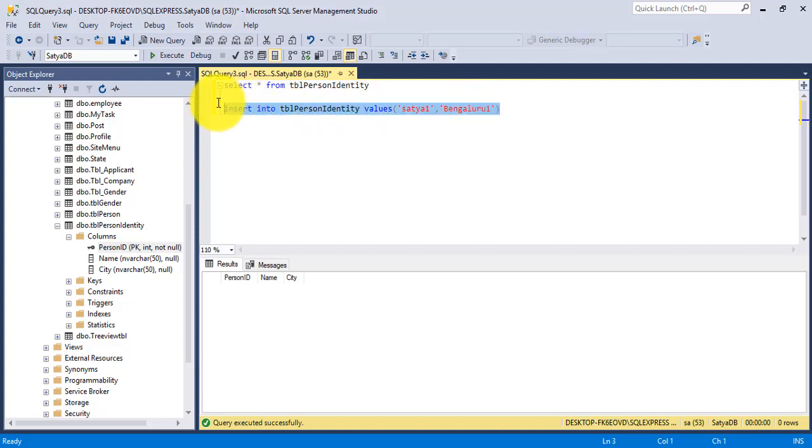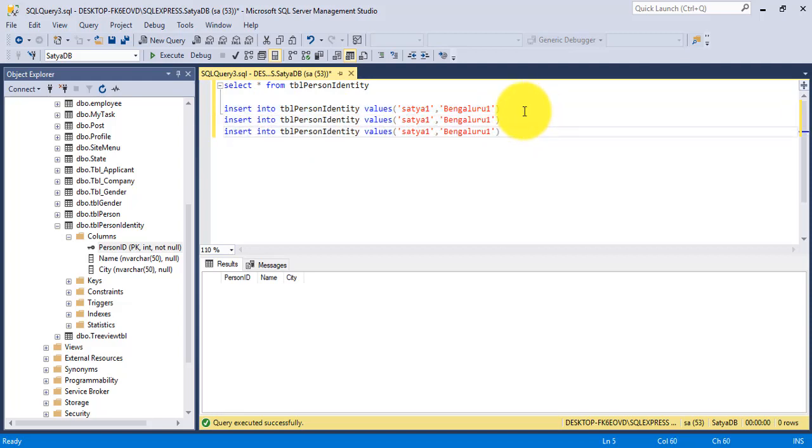I want to insert 3 records, so I modified them to Satya2, Bengaluru2, and Satya3, Bengaluru3.